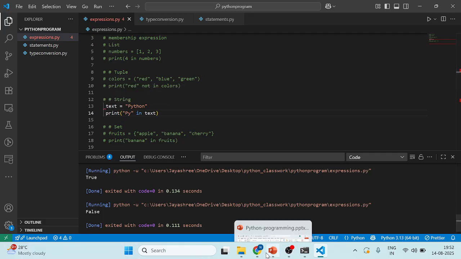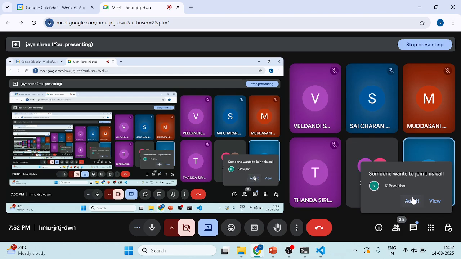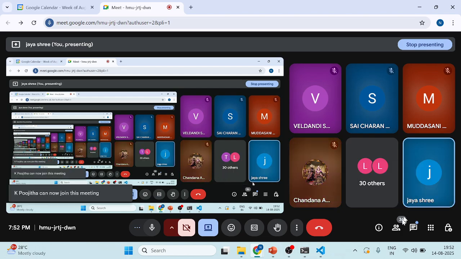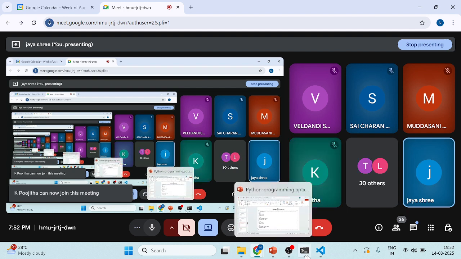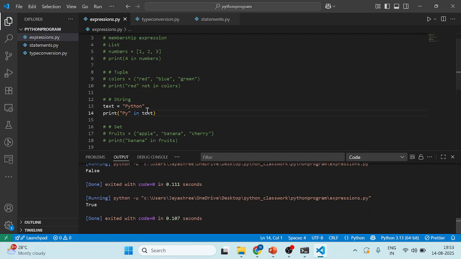Okay, some error is happening here. So I'm going to execute this. So it is true. Why? Because .py is the extension for saving Python files.